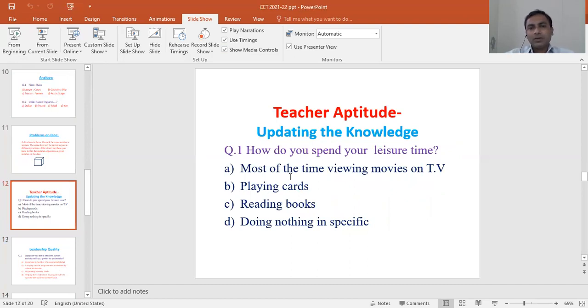Then the next topic is teacher aptitude. Here, it will update your knowledge. Questions will be asked like: how do you spend your leisure time? To become a teacher, the questions are based on teacher aptitude, leadership, and what qualities you must have. So the question is, how do you spend your leisure time? Your options are: most of the time viewing movies on TV, playing cards, reading books, or doing nothing specific. So you have to identify the correct option from the given options.